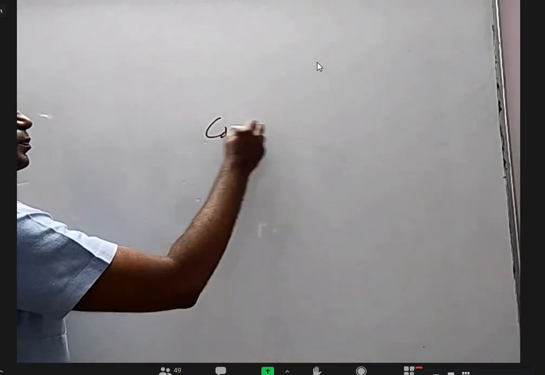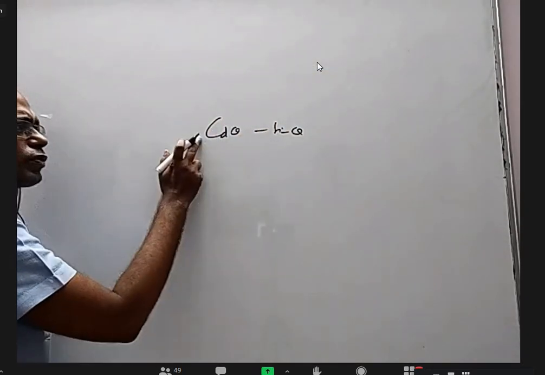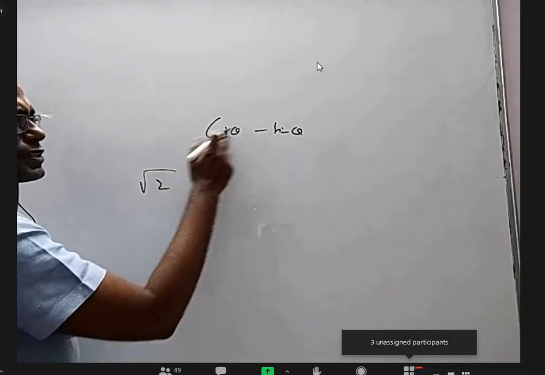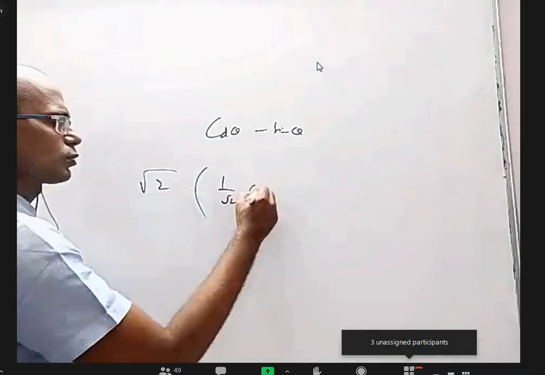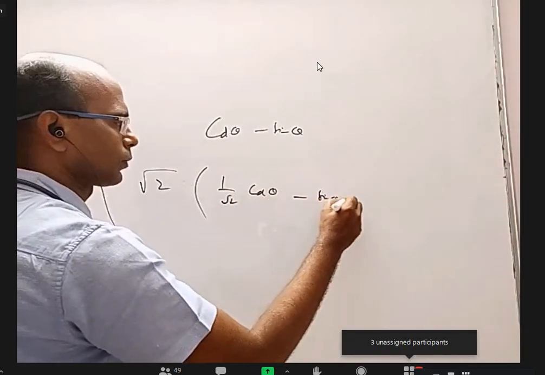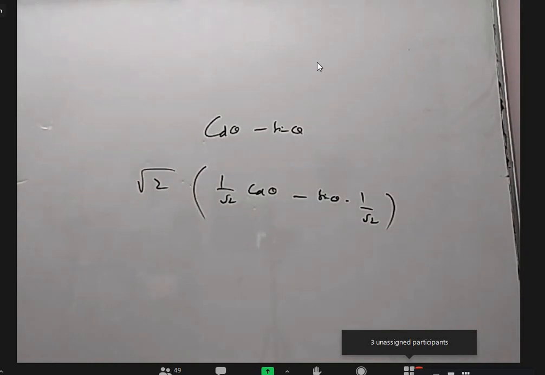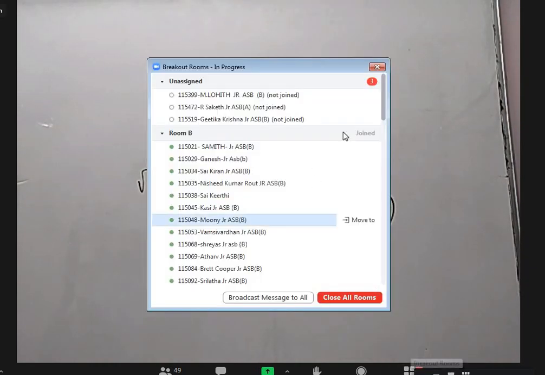I have not discussed periodicity and extreme values. At that time also I'll be using it. Now coming to the present question, I think it is simply cos theta minus sin theta. Here the coefficient is 1, here the coefficient is 1. So multiply with root 2, root of 1 square plus 1 square, and divide with root 2. I think they wanted us to express it as sine or cosine of an angle.